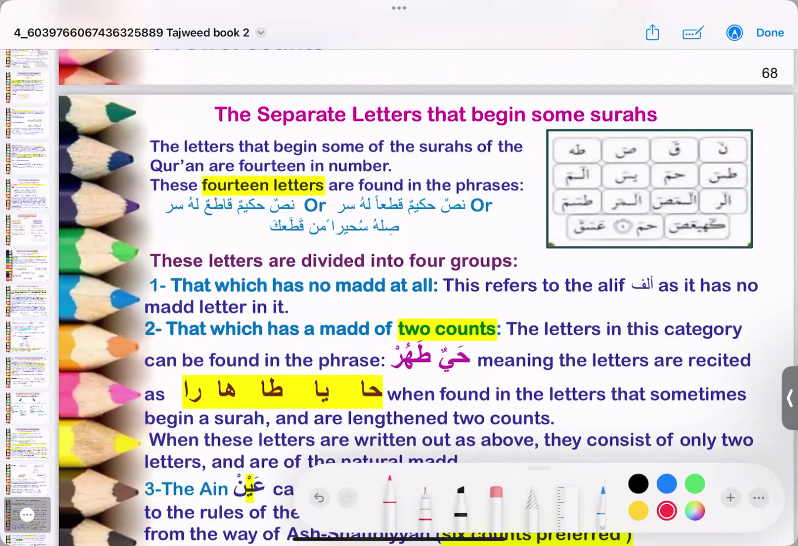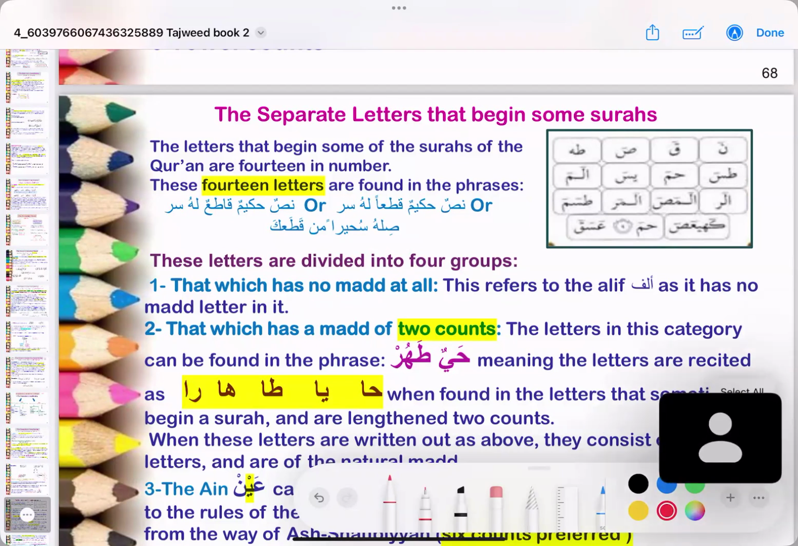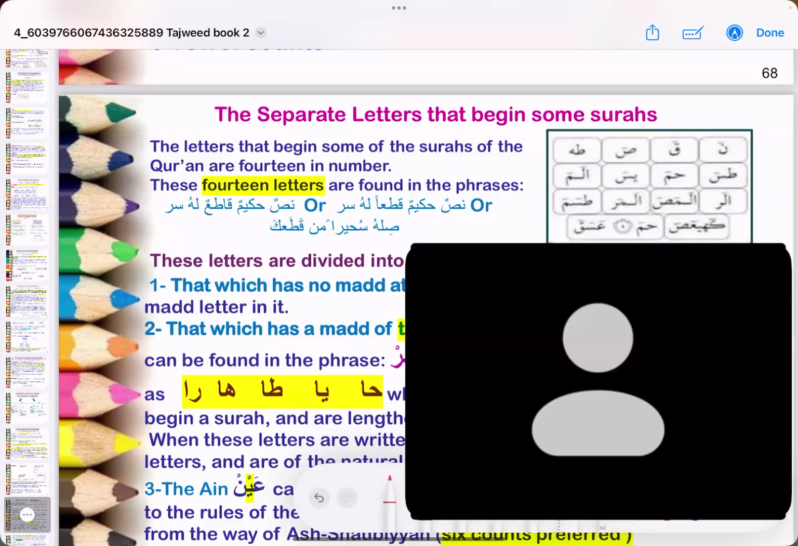Next week we'll work on مد لازم حرفي. And if you remember what I said, مد لازم حرفي مخفف has to do with the حروف مقطعات, not with the other حروف in the word, only with حروف مقطعات.